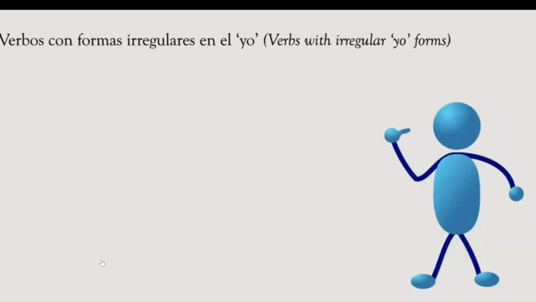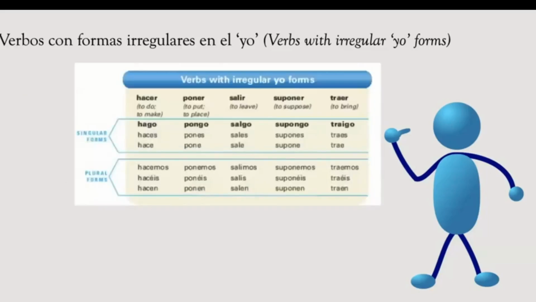In this lesson we're also going to learn about the irregular yo forms. These are verbs that have irregular forms just in the yo form. We're going to conjugate, for example, hacer, poner, salir, suponer, or traer, and when it's the yo form, as you can see, it ends in go.